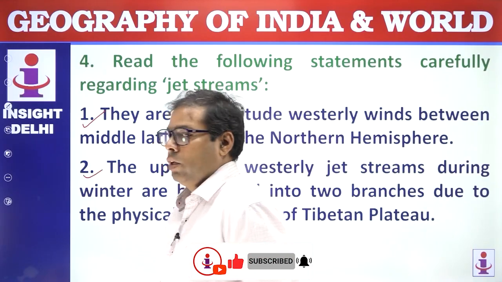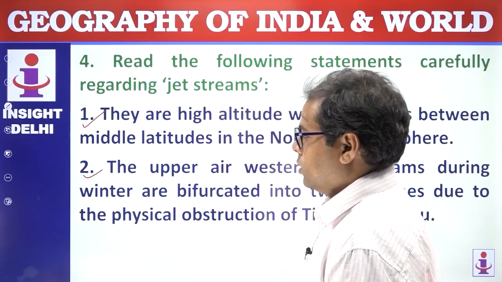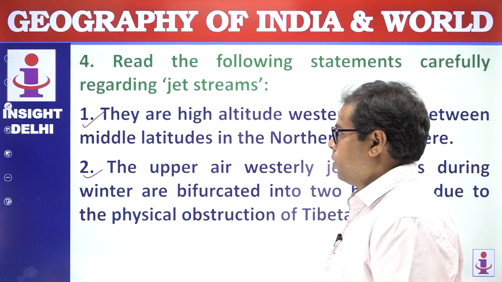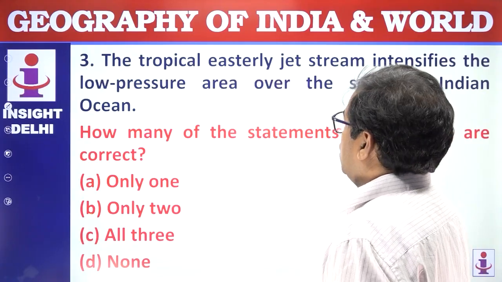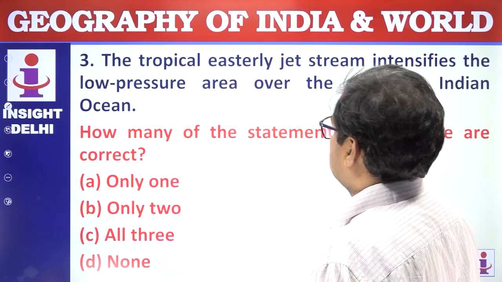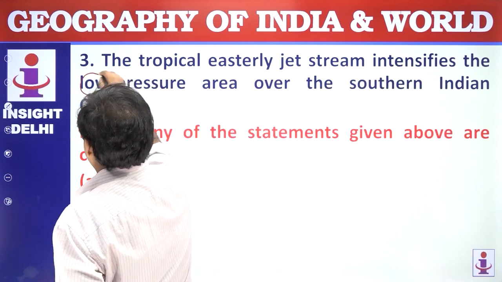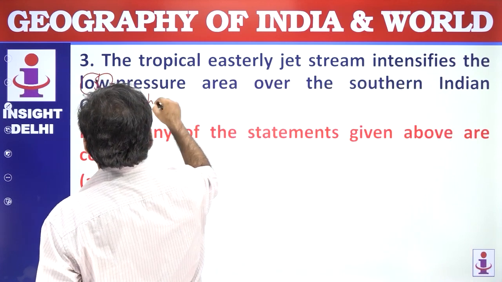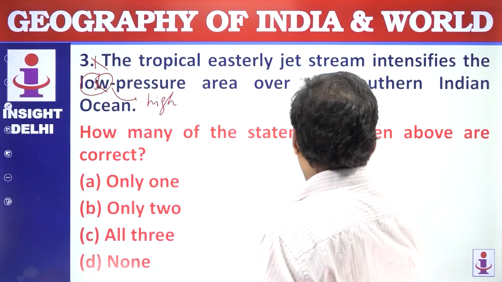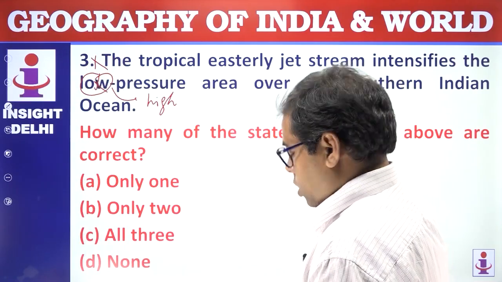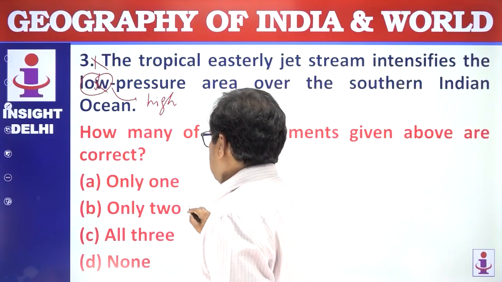The Tibet Plateau and the Himalaya both act as a mechanical barrier, so the westerly jet stream is bifurcated into 2 parts. Tropical easterly jet stream intensifies the low pressure area over the southern Indian Ocean. No, rather it intensifies the high pressure center in the southern Indian Ocean. So this is wrong. How many of the statements given above are correct? Only statement 2 is correct, so the answer is B.